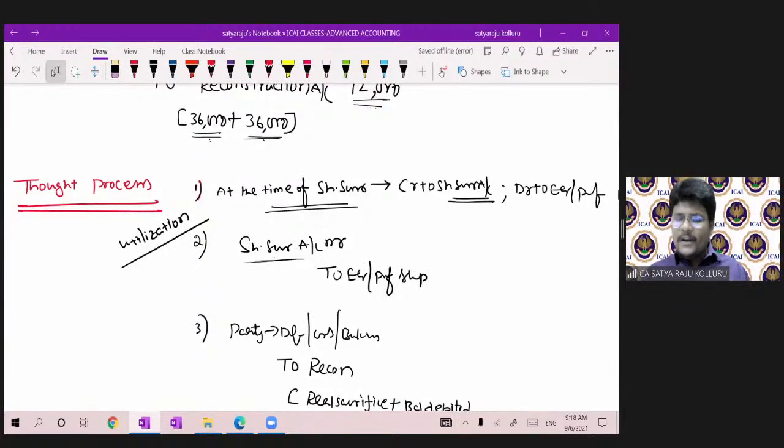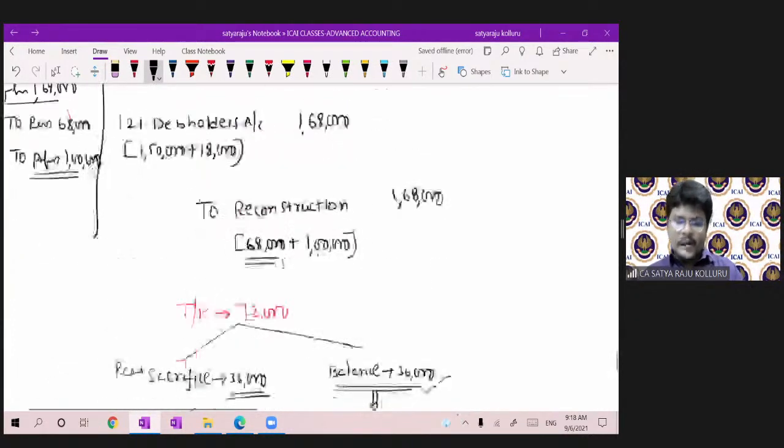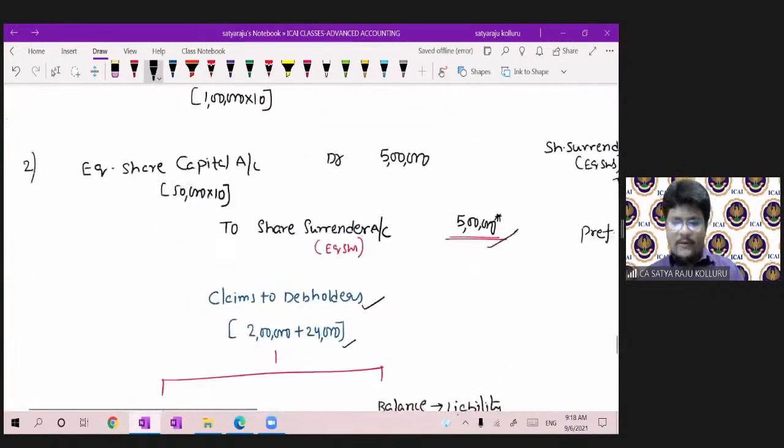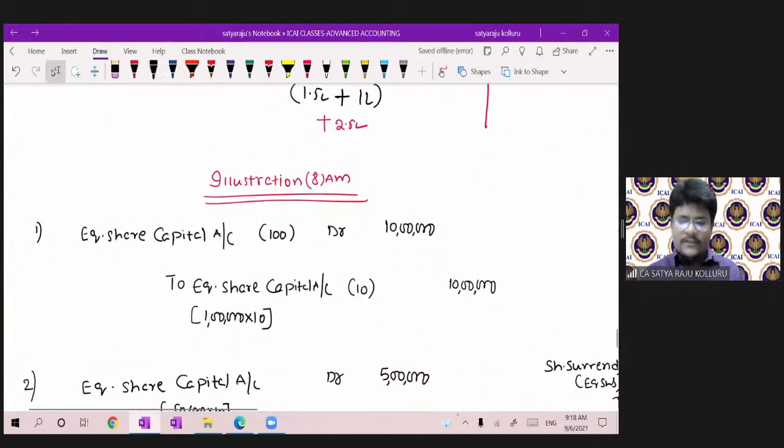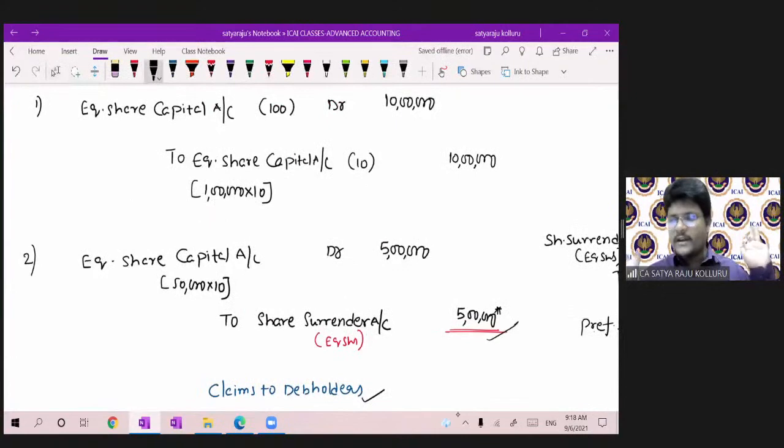All of you can easily understand: at the time of creation of the share surrender, the share capital account should be debited and the equity share capital account should be credited like this. At the time of creation of the share surrender, equity share capital account to share surrender account.